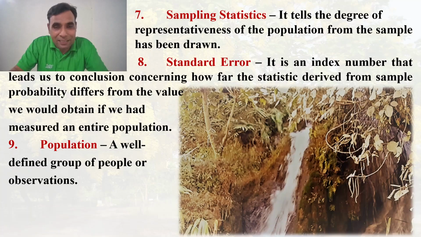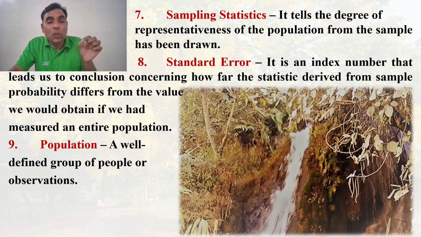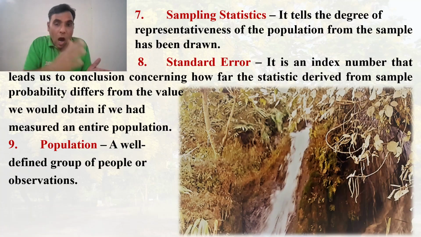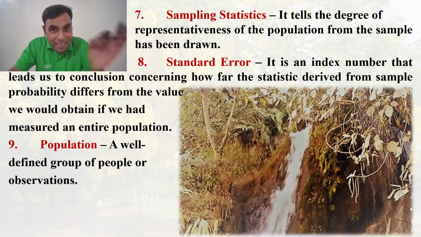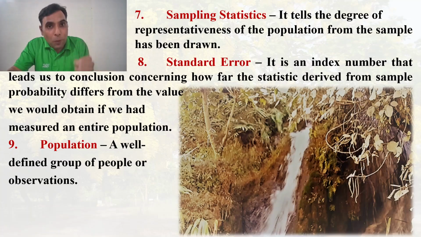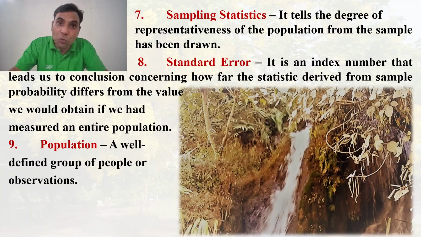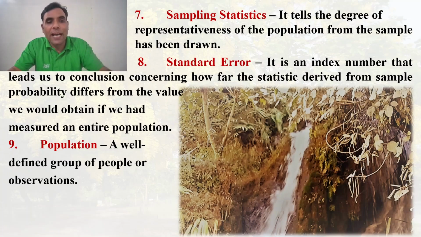It is an index or statistical indicator that leads us to a conclusion concerning how far the statistics derived from the sample probably differ from the value we would obtain if we had measured the entire population.